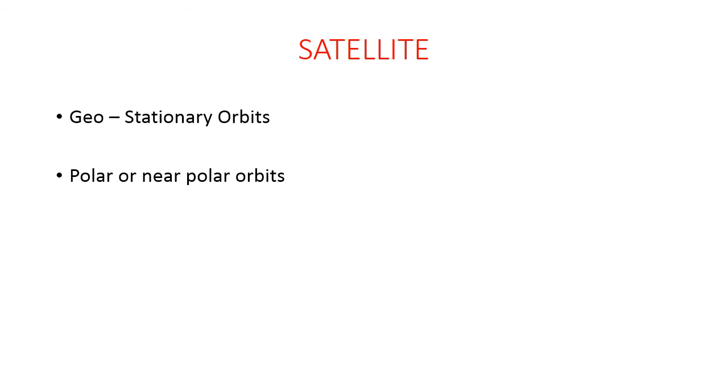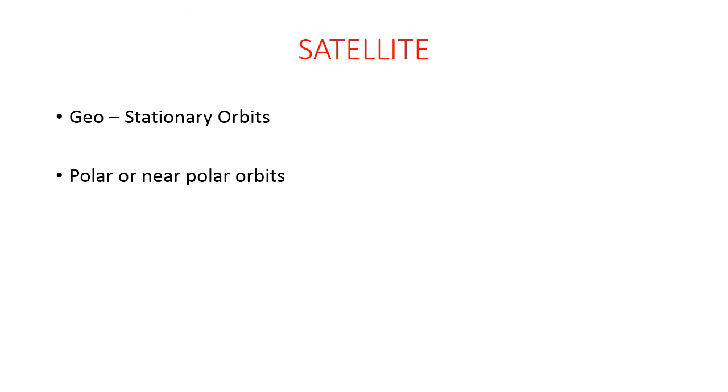The next is polar or near polar orbits. The polar orbits are usually medium or low orbits, approximately 700 to 800 km, compared to the geosynchronous orbits. Consequently, the orbit period is less, which typically varies from 90 to 103 minutes.